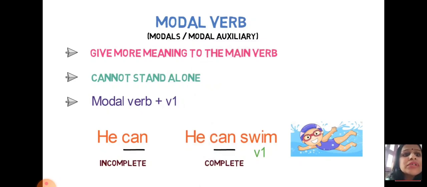Now when we talk about why it cannot perform the full meaning, for example, with only the modal auxiliary verb, "he can", you cannot understand what he can do. With "he can", there is a need for another main verb. Then only you can understand the full meaning of the sentence. So, "he can swim." Now your sentence is complete. What can he do? He can swim. So your answer is clear. Can is used just to show more information. It always gives more meaning by adding it with your main verb.